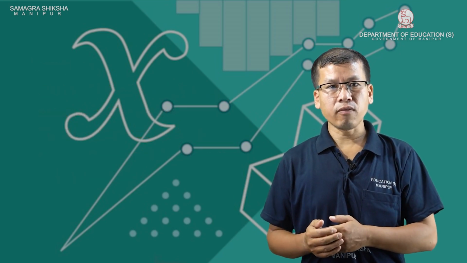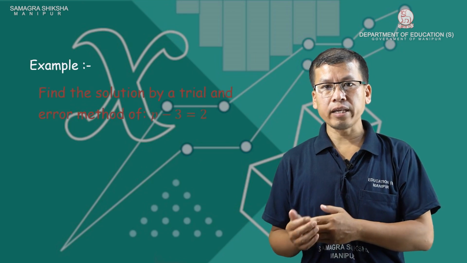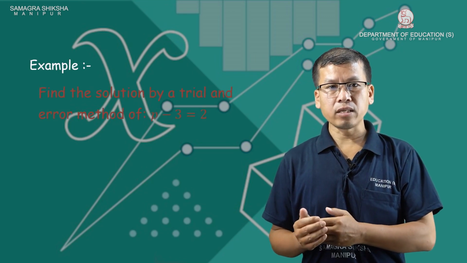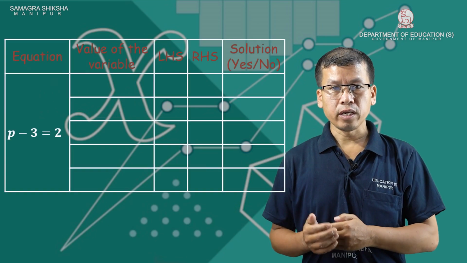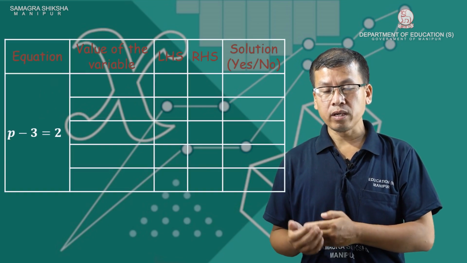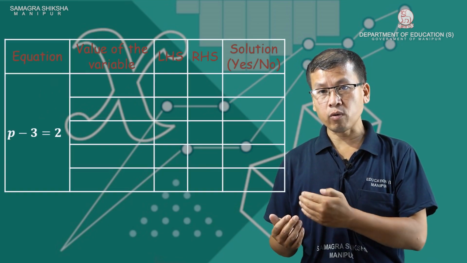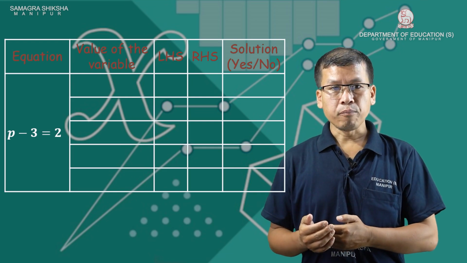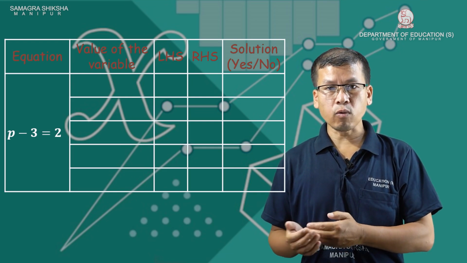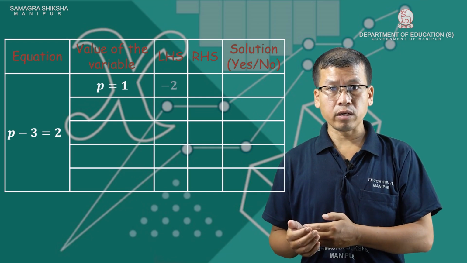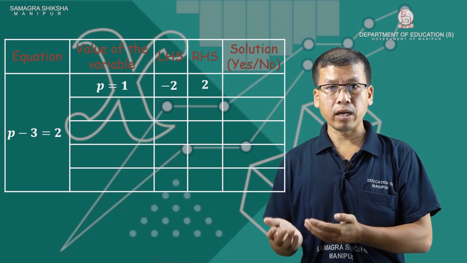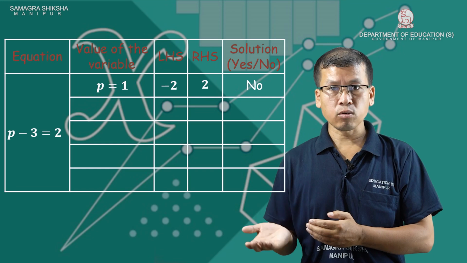Another example: find the solution by the trial and error method. P minus 3 equal to 2. We try values of the variable and check whether the left hand side equals the right hand side, yes or no. P equal to 1: left hand side is minus 2, right hand side is 2, not equal, so P equal to 1 is not a solution.